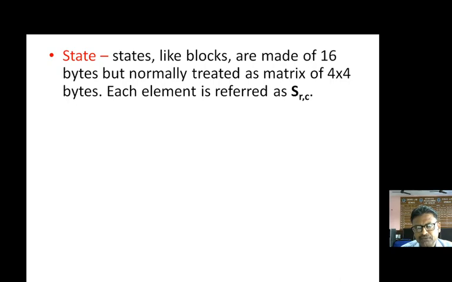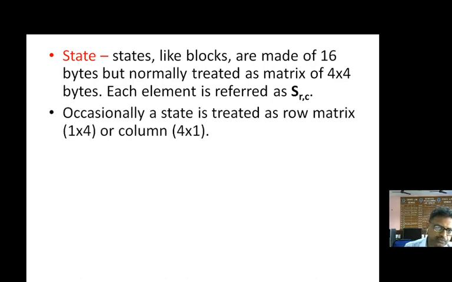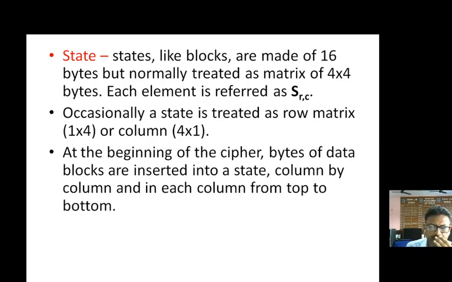Block is either in the form of a single row matrix or in the form of a column matrix, but a state is a kind of matrix which is represented in the form of a 4 cross 4, 4 rows and 4 columns. Occasionally, a state is treated as a row matrix or in the form of a column matrix. And whenever we start doing the encryption process, or we are going to do the decryption process, the bytes of the blocks are first inserted into the state, column by column, and each column from the top to bottom.